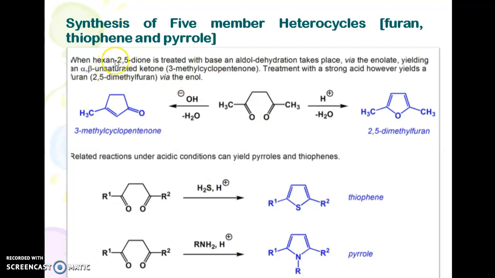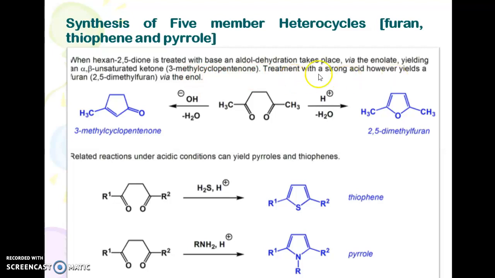If you take the synthesis of 5-membered heterocycles, especially furan, thiophene, and pyrrole, they will be like this. When hexane-2,5-dione is treated with base, aldol dehydration takes place via enolate, yielding an alpha-beta unsaturated ketone, that is 3-methylcyclopentenone.